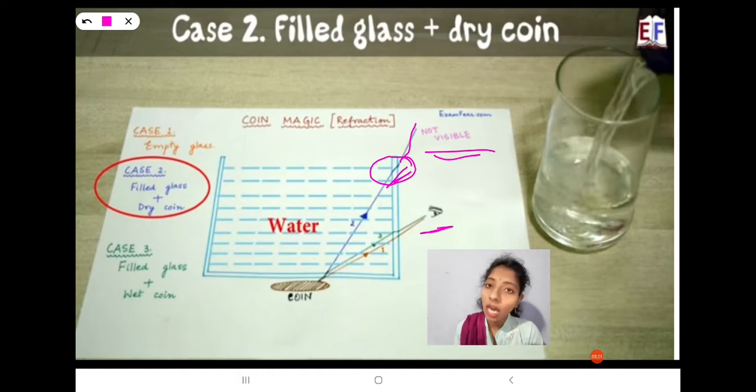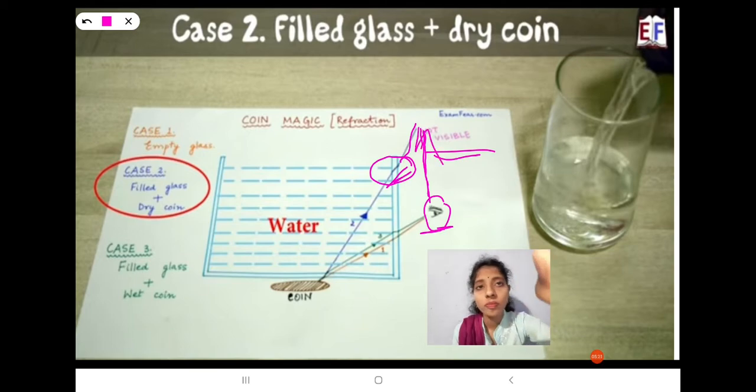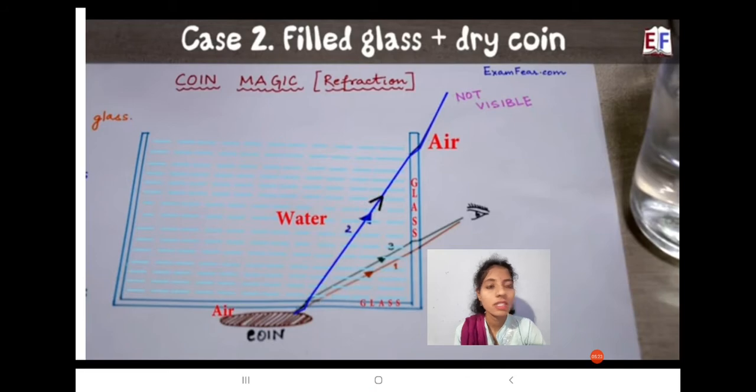Here one doubt arises. When we change the position, can we see the coin? Yes. When the position of the observer is changed from this point to this point, we can observe the coin. You can see here.